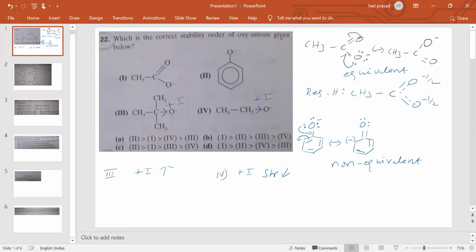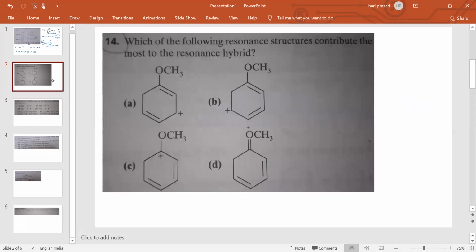Therefore, in the stability order, the one having the highest stability is this acetate. Next stability is this phenoxide, next is this ethoxide, and next is this tertiary butoxide, because of the higher plus I effect. Here we have a lesser plus I effect. Therefore, we can say this is the correct option. Next question we will take.